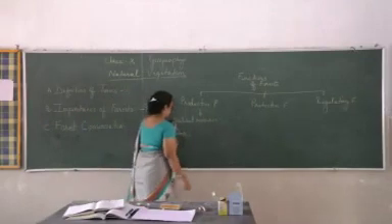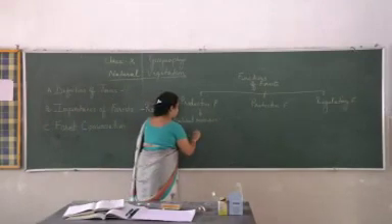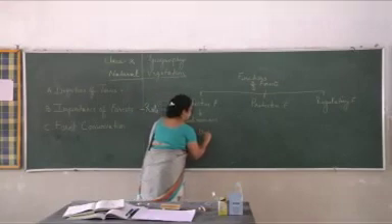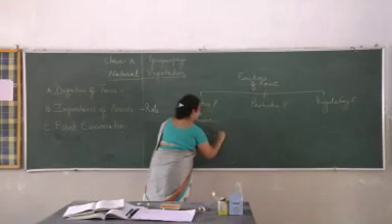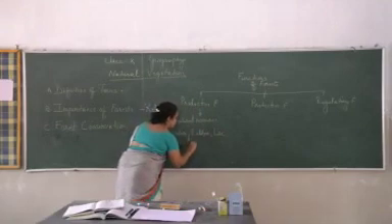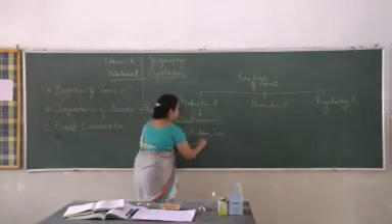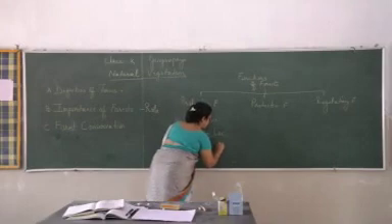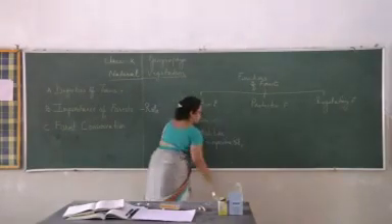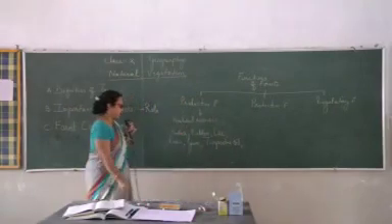Then, along with timber, a number of other things. You can write rubber, lac, resin, gum is also there, turpentine oil is also there. Few examples only I am giving.